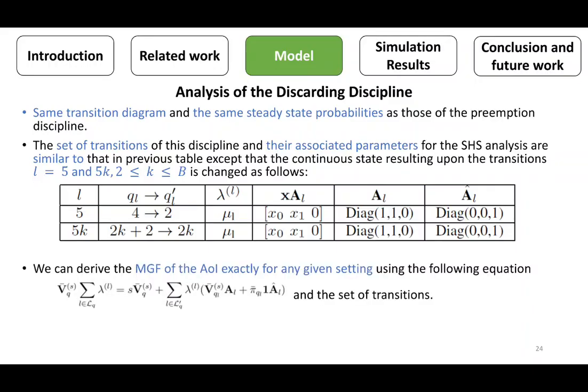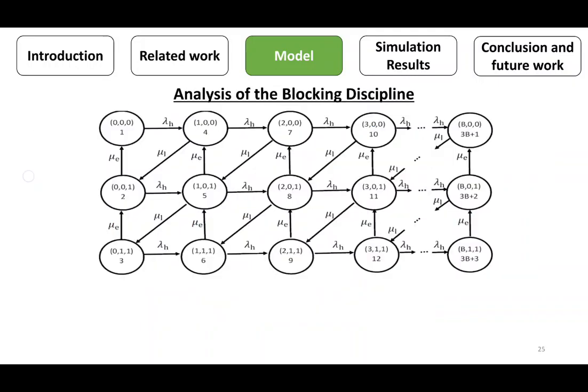We can find the moment generating function of the edge of information for this discipline for any given setting of battery size, using this equation and the set of transitions. However, it was hard to obtain the moment generating function for general setting of battery size.